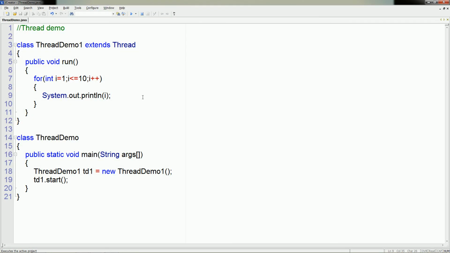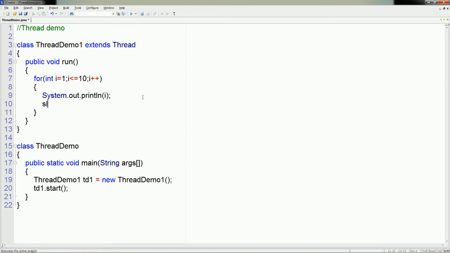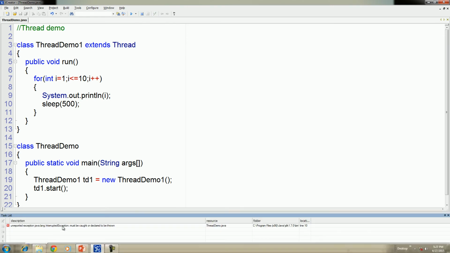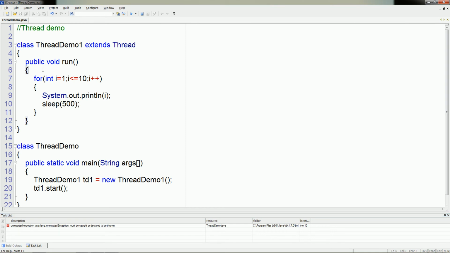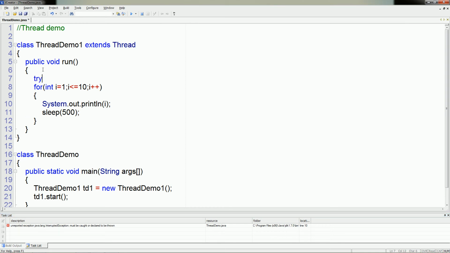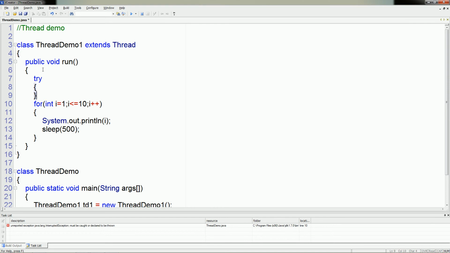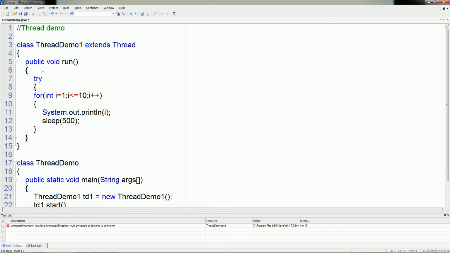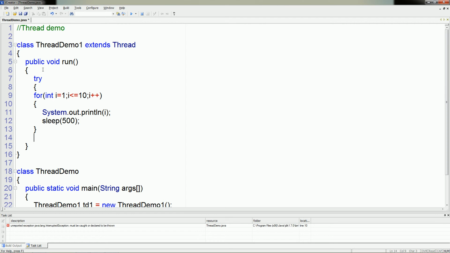But if you try to directly use the sleep method, then see what happens. Suppose here we give a time interval of 500 milliseconds, then it will throw an exception. It will throw the error: unreported exception InterruptedException, must be caught or declared to be thrown. That is, write this program under try-catch to handle this exception. This exception is essential for the sleep method.